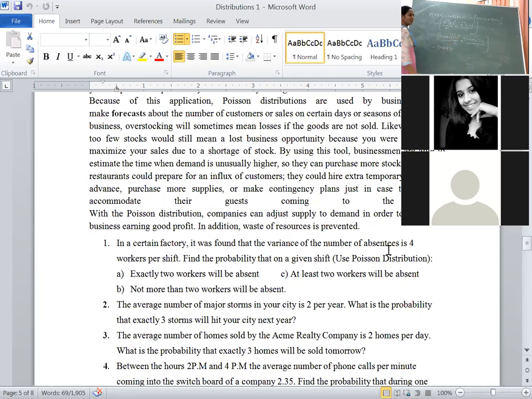0 factorial is always equal to 1. But most of the students used to write 0 factorial is 0. No, 0 factorial is 1. Remember. Plus, okay, then minus into plus, minus we will write down directly.